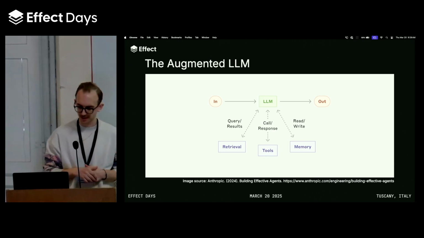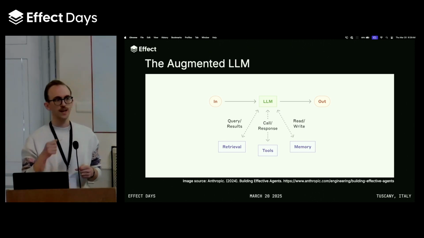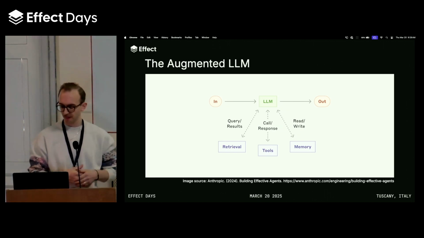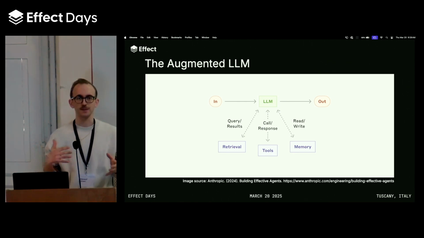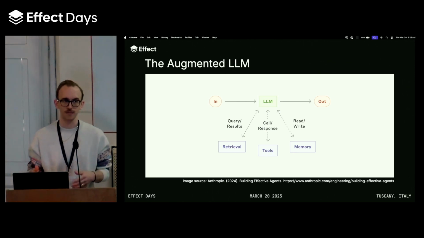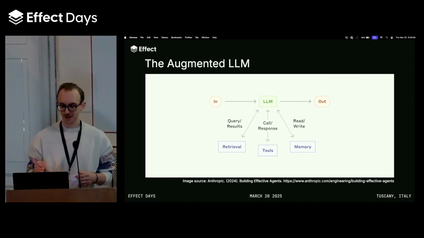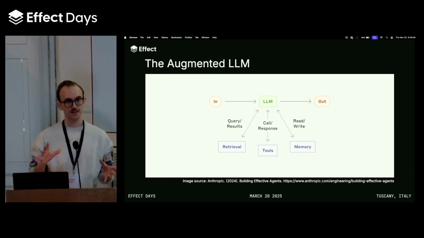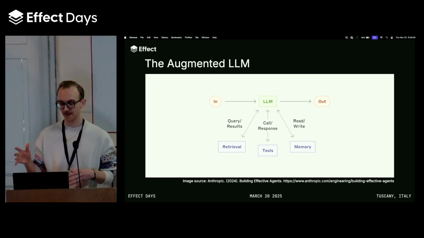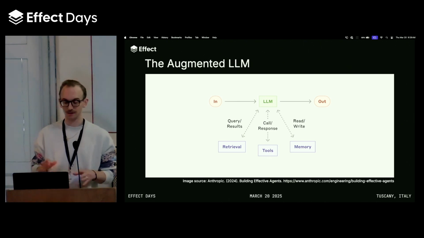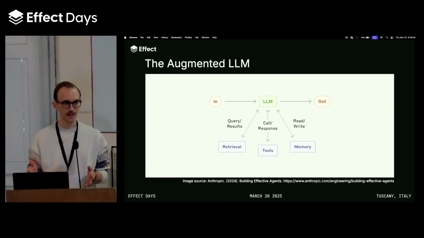From here on out in the presentation, we're going to take a practical look at how we can use Effect-AI integration packages to achieve the augmented LLM. Unfortunately, we don't have the time to actually get into implementing all of the agentic design patterns that Anthropic published in their blog post, but I did start working on porting all of Anthropic's examples from Python into Effect, and the repository that I've just open sourced for this talk contains 3 out of the 5 patterns already implemented with the Effect-AI packages that you guys can look at. And by the end of the week, we'll have the rest all done as well. So let's keep going.